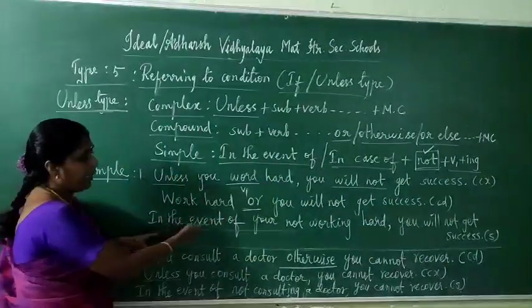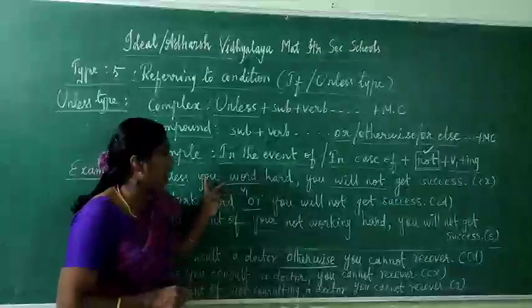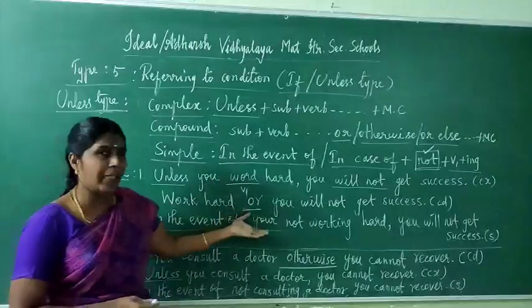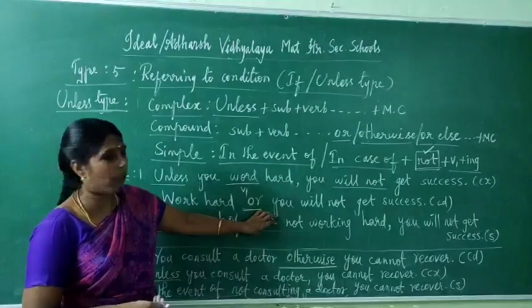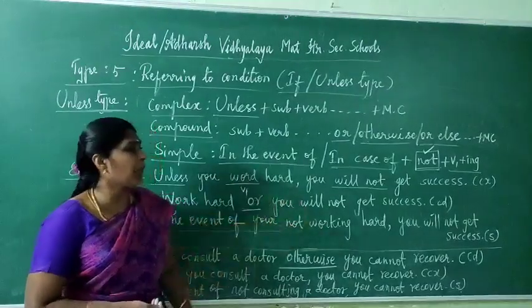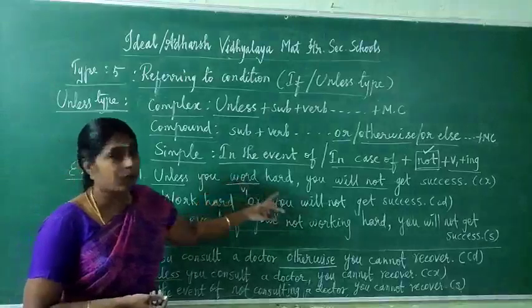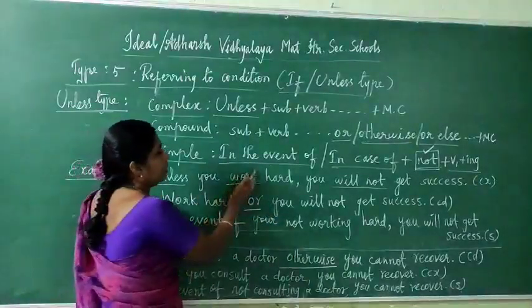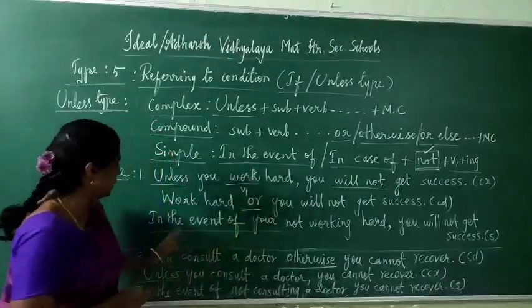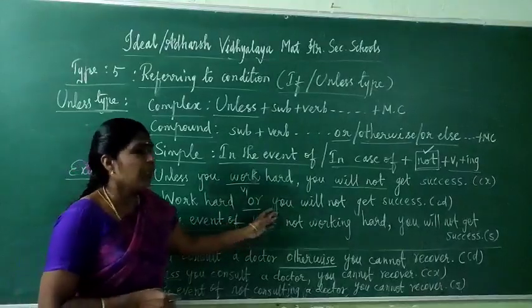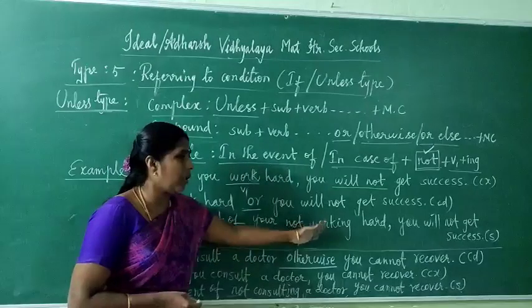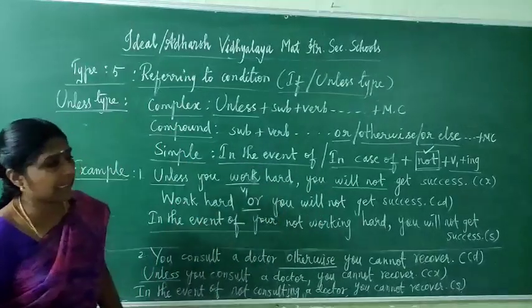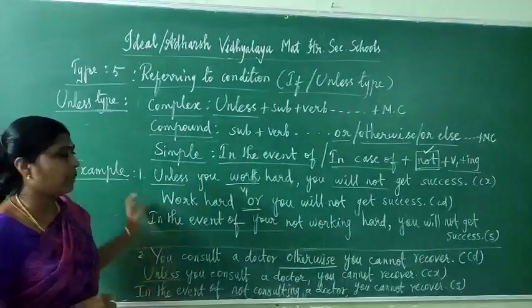For the simple sentence, write down in the event of. Afterwards write down a possessive noun, or you can simply leave this possessive noun. Write down not plus ing form. Work, ing: working. So here you have to write in the event of your, or you can simply leave this word, not working hard, you will not get success. This is a simple sentence. You understand?